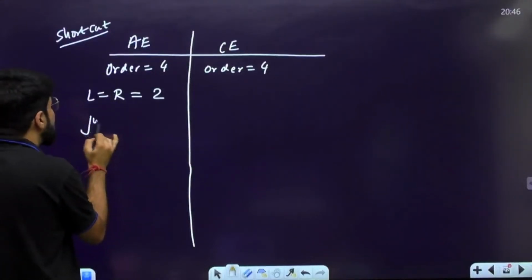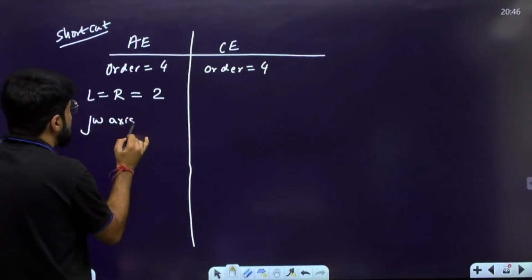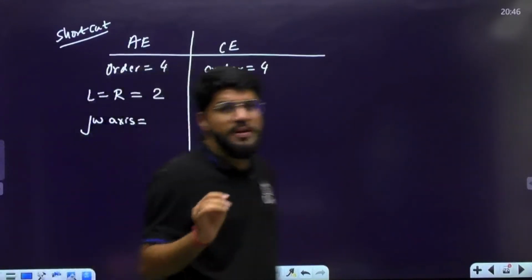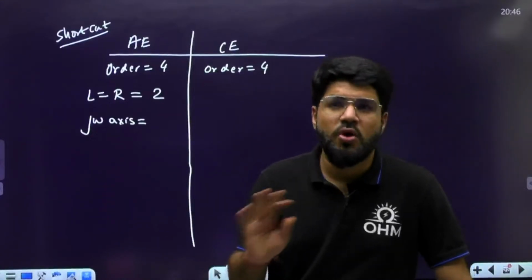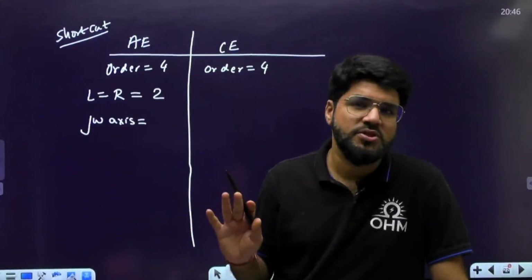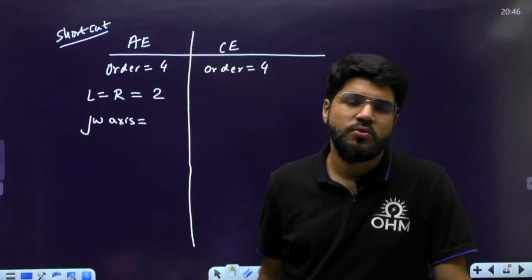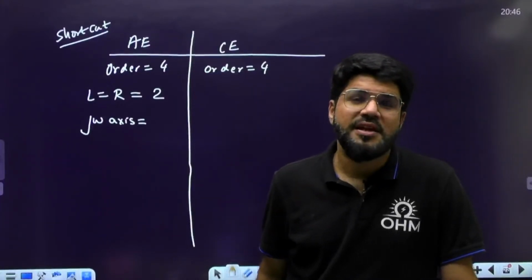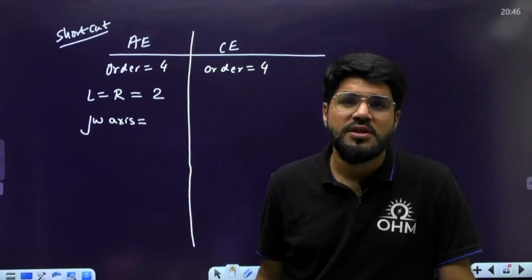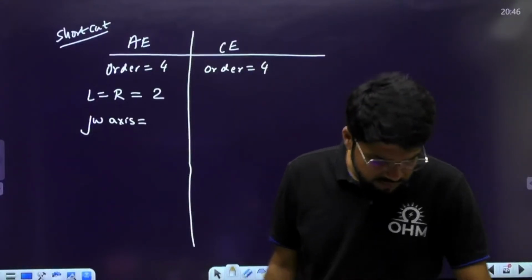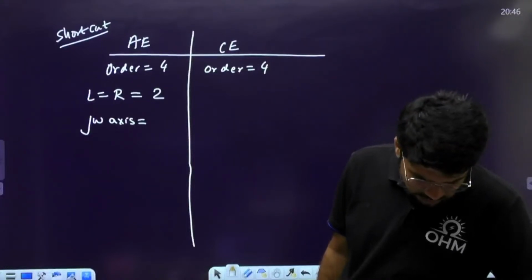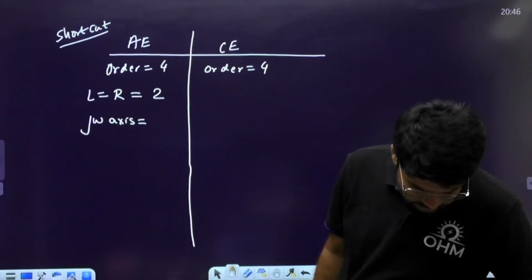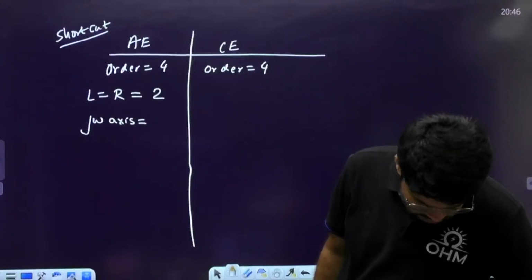So now tell me, how many j omega axis roots? See, j omega axis roots are only possible with the auxiliary equation. If there is no auxiliary equation, there are no j omega axis roots. There are no pure imaginary roots. That means imaginary roots are possible only with ROZ, because the auxiliary equation will come only when you have ROZ.